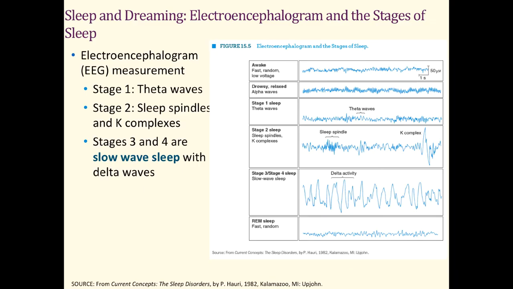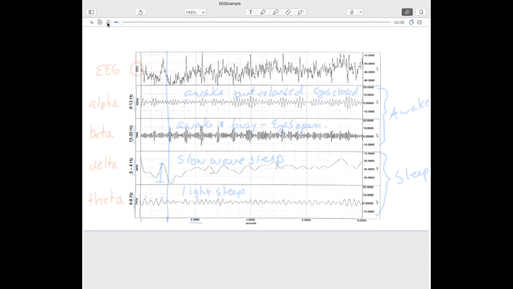Now let's take a look at what actually happens during sleep. We're going to be looking at EEG data. This is an electroencephalogram that is looking at what is happening in terms of our brain activity as we transition from being awake to the different stages of sleep. So here we have a sample EEG to take a look at. Here we have the overall EEG.